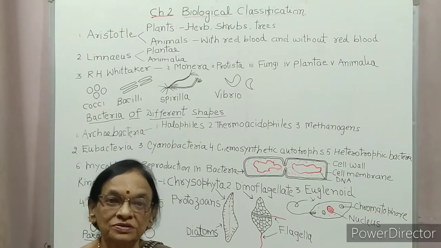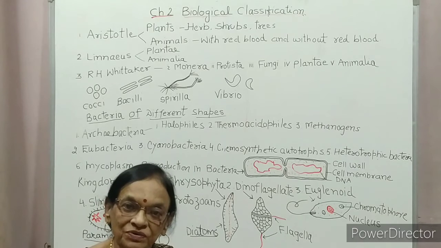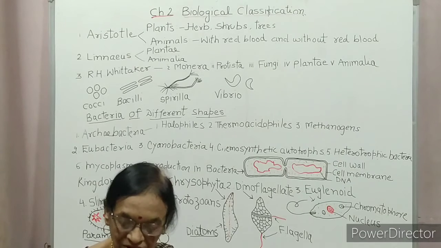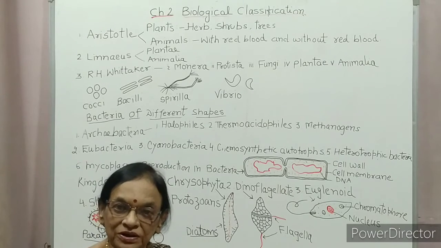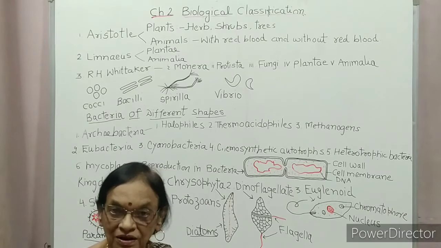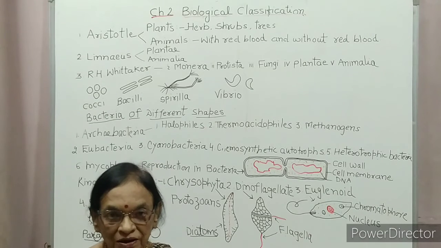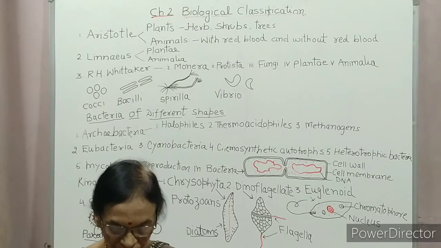In the CBSE book, a chart is given showing Whittaker classification. This chart shows 5 kingdoms of Whittaker. First is Monera, second is Protista, third is Fungi, fourth is Plantae and fifth is Animalia.